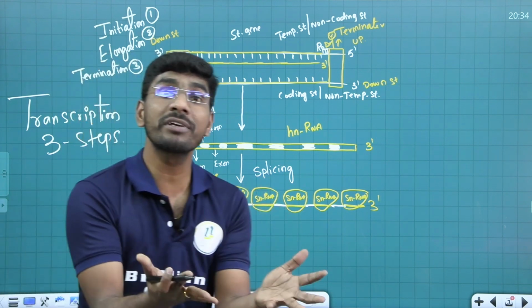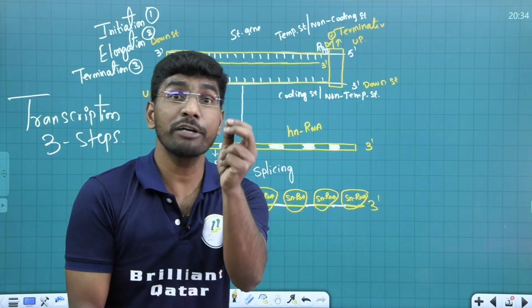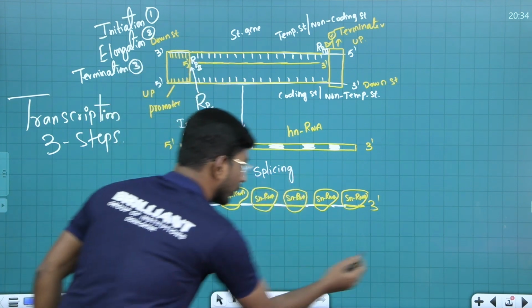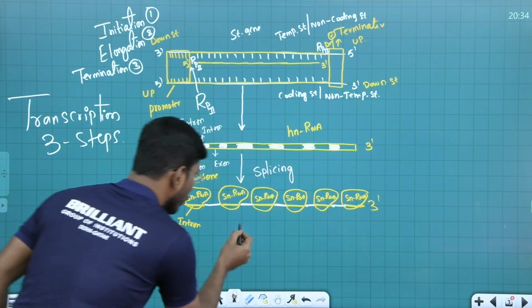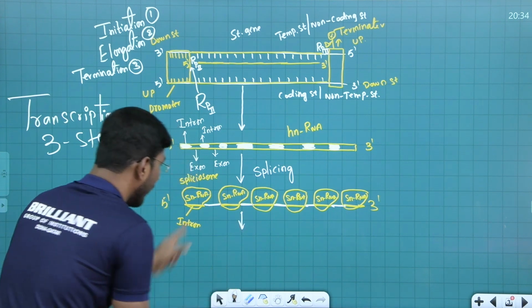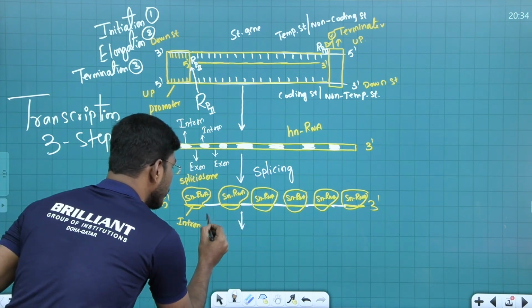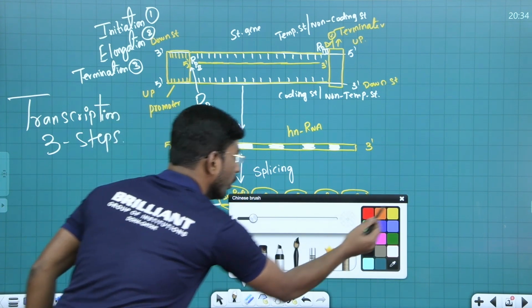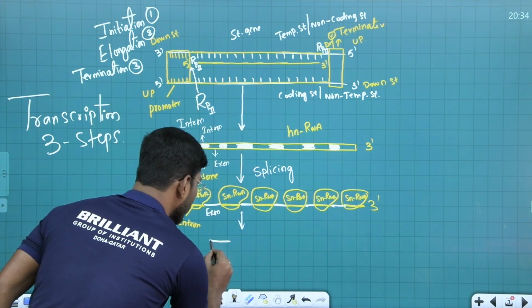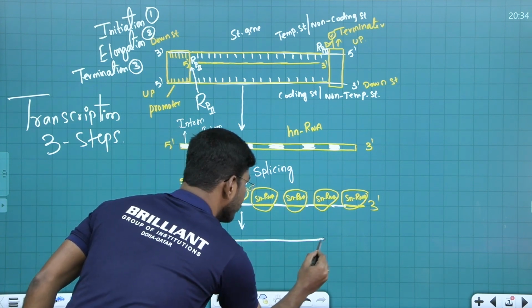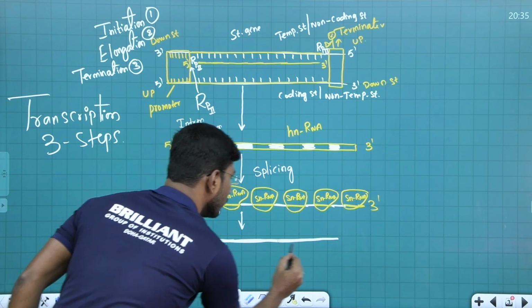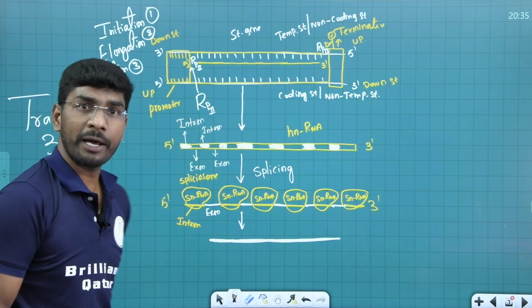So what is left? Tell me. Exons only are left, right? All these exons are going to join. Look here. All these exons. Only what is left? Exon part only is left, right? So this is the exon part. The white one is the exon part. So remember all of you, only exon part. Now all exons are going to join.